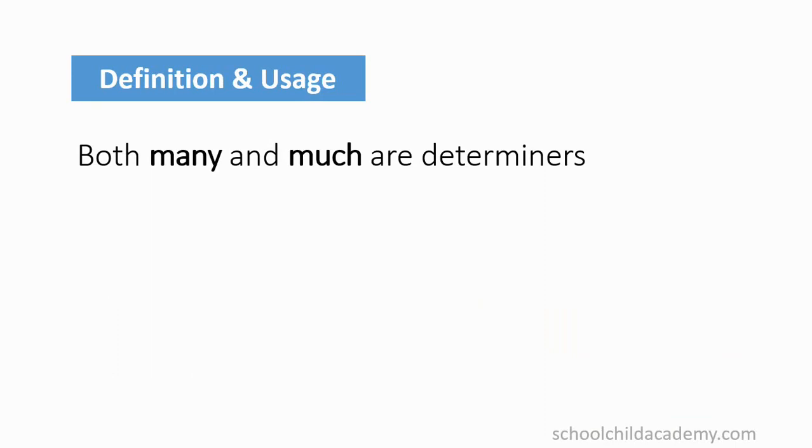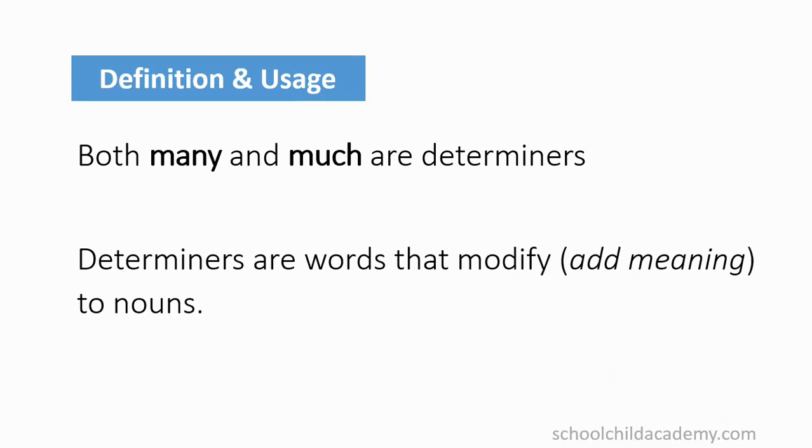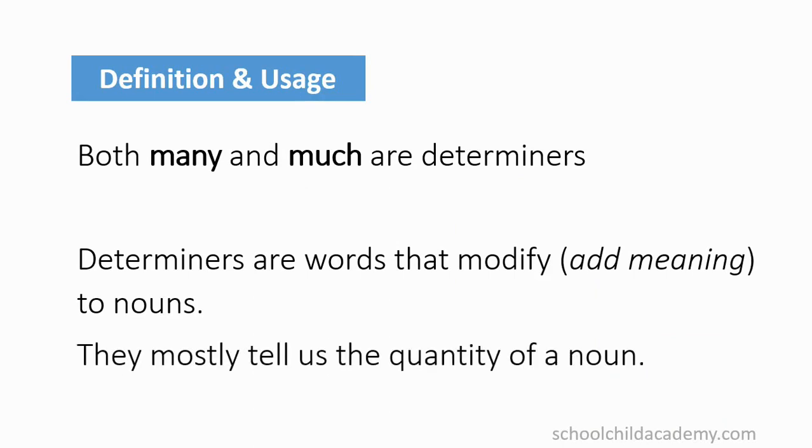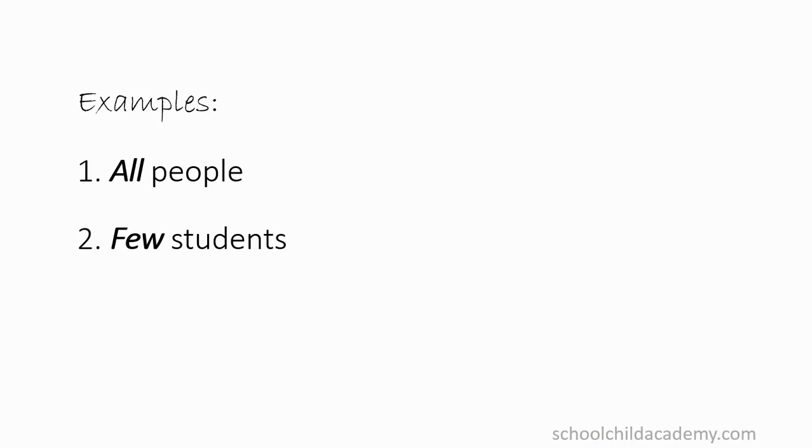Both many and much are determiners. Determiners are words that modify or add meaning to nouns. They mostly tell us the quantity of a noun. Examples: all people, few students, some boys. These words all, few, and some are all determiners.